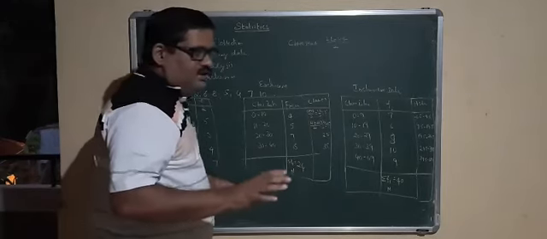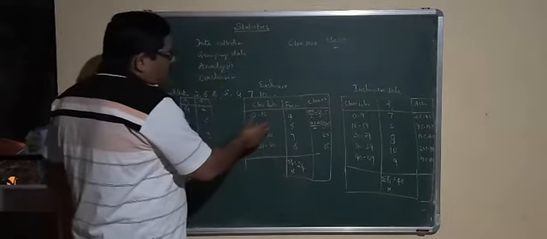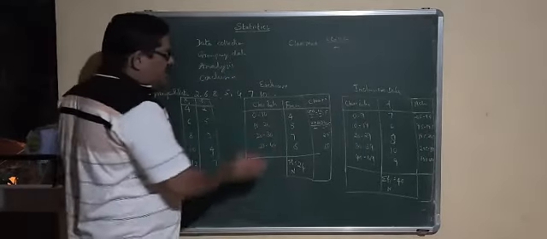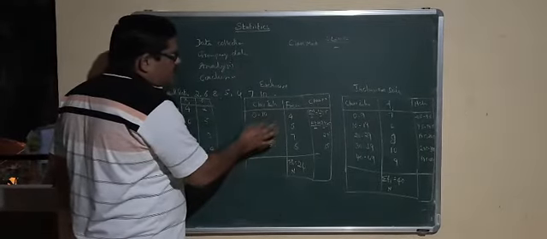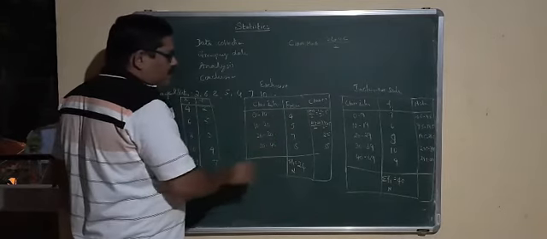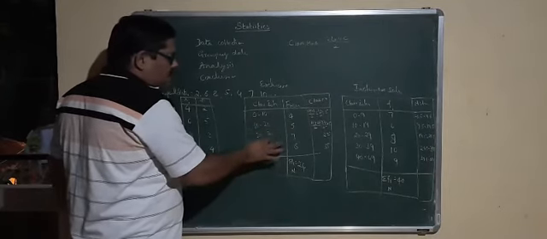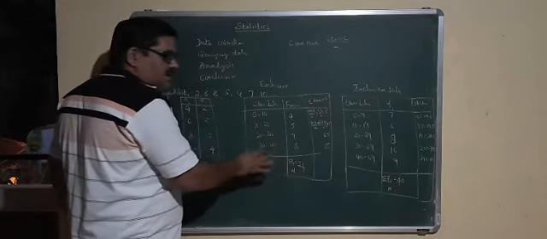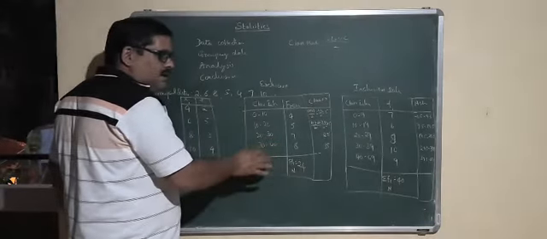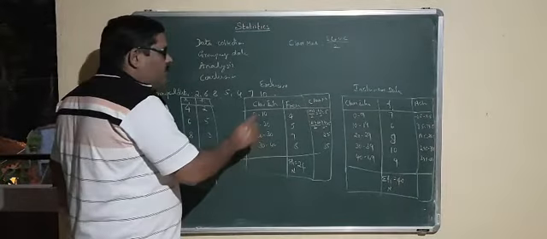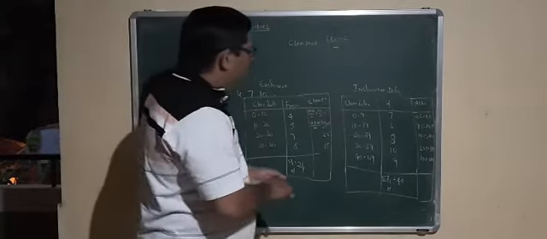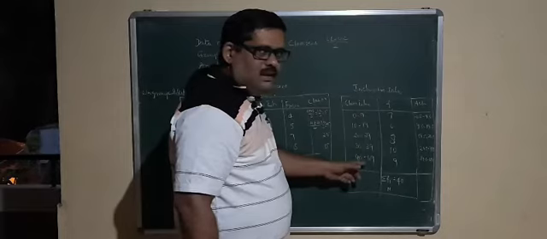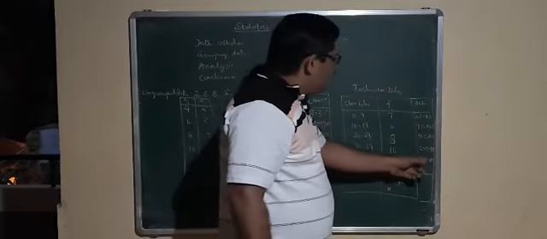And another thing is the size of the class interval. The size of the class interval here: 10 minus 0 is 10, 20 minus 10 is 10, 30 minus 20 is 10, 40 minus 30 is 10. So, we have to calculate the class size with the continuous class interval. Here these are not continuous class intervals, these are continuous class intervals.